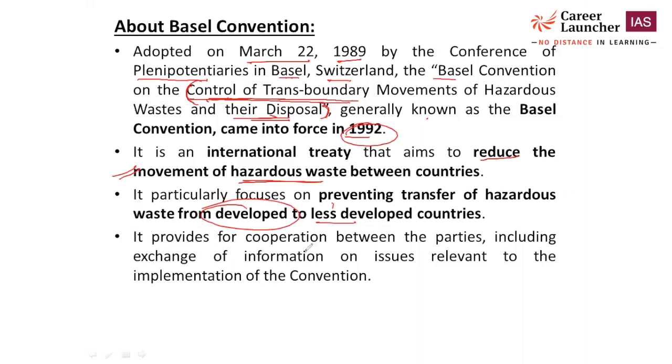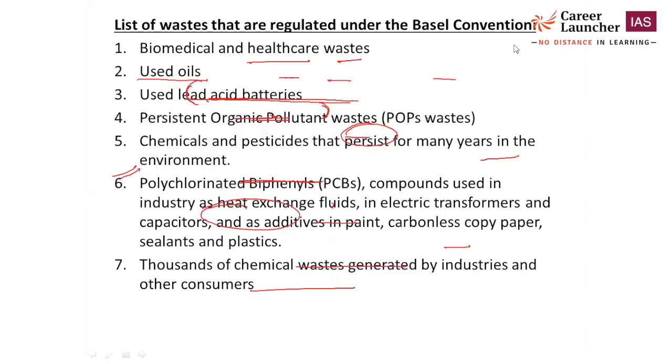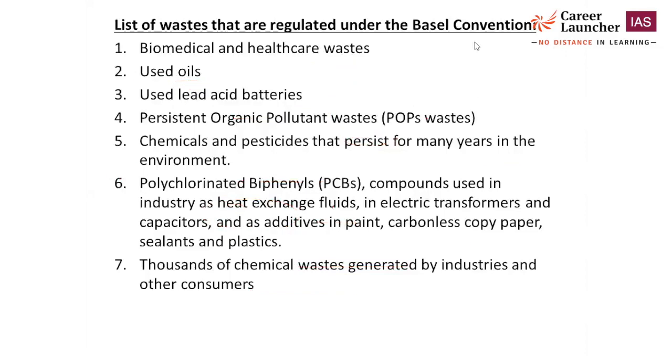Okay, it provides for cooperation between the parties, including exchange of information on issues relevant to the implementation of the convention. So whatever countries are members, they require cooperation, and they must follow the procedures, rules and regulations. If they are transporting any product, information should be shared between the countries. Okay, now what is the list of wastes included in this Basel Convention?